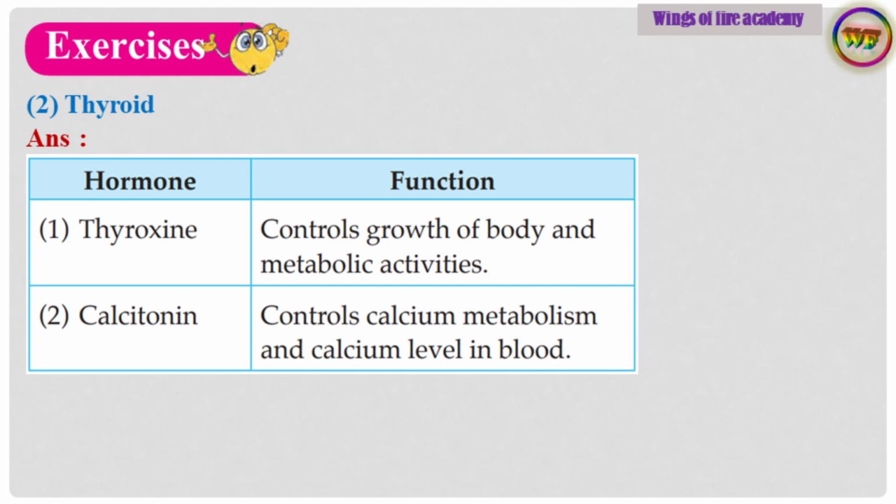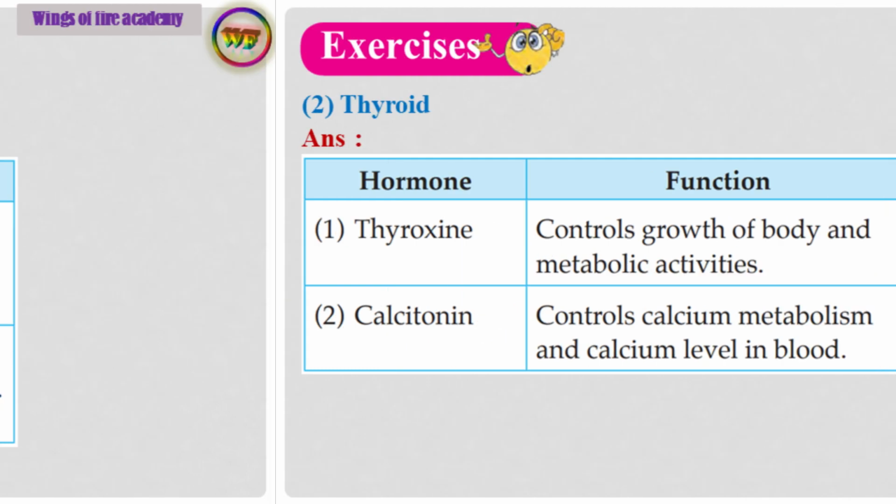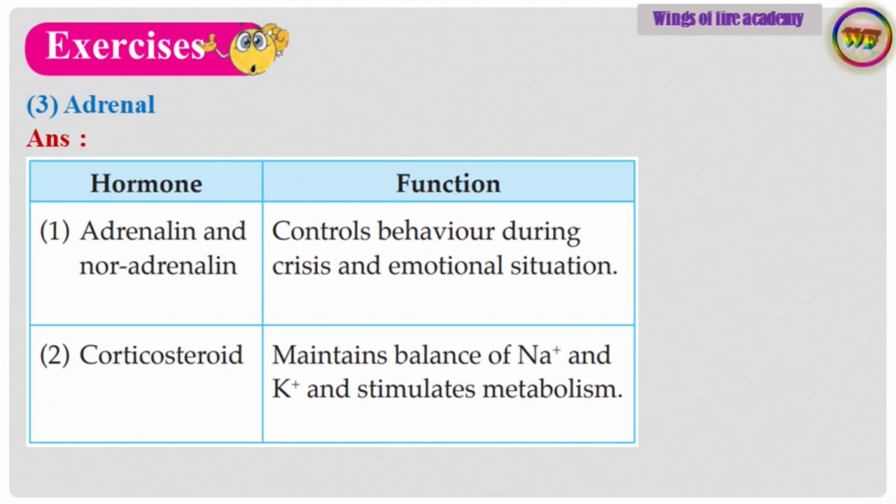Thyroid. Answer. Answer is given directly. Sub-question 3. Adrenal. Answer. Answer is given directly.